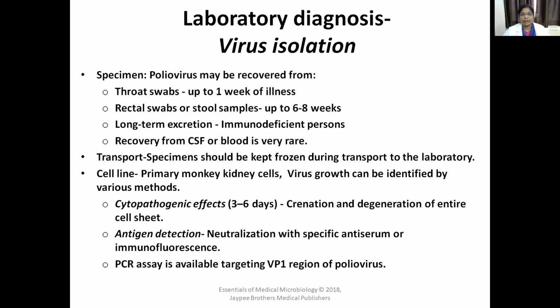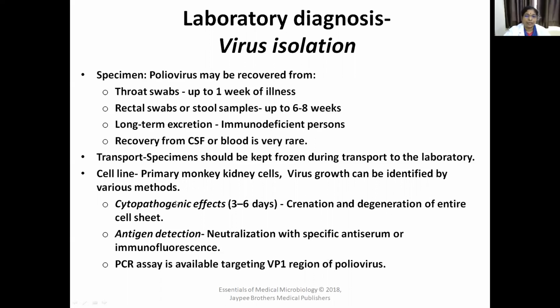Coming to the laboratory diagnosis, viral isolation can be done. The samples include throat swab, rectal swab, or stool samples, CSF or blood. From these samples you can isolate the virus. Long-term excretion is seen in immunodeficient persons. The virus is heat labile, so it should be transported in a frozen condition. It should be kept frozen during transport to the laboratory.